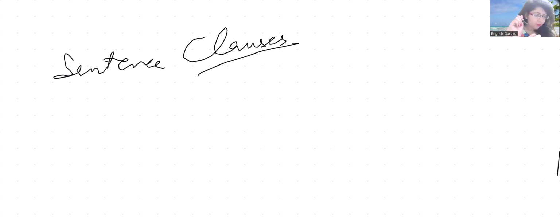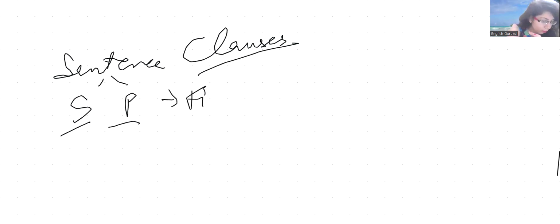So the sentence is a group of words that makes complete sense. As such, it contains a subject and a predicate, right? Now, as such, it contains a subject and a predicate containing a finite verb. So it also contains a finite verb, right? We also talk about the finite verb, right?